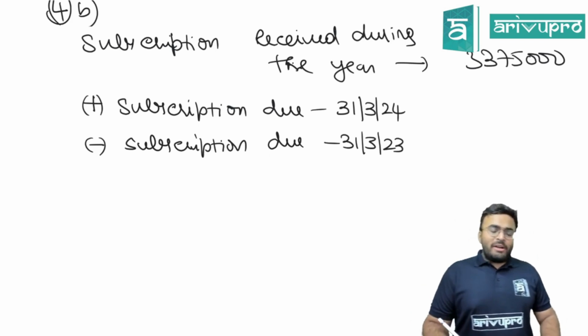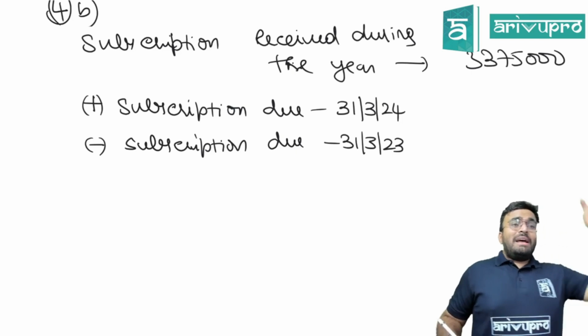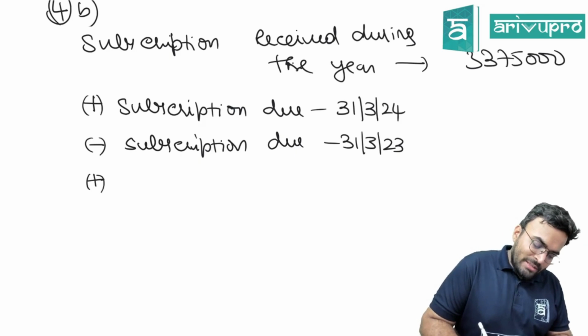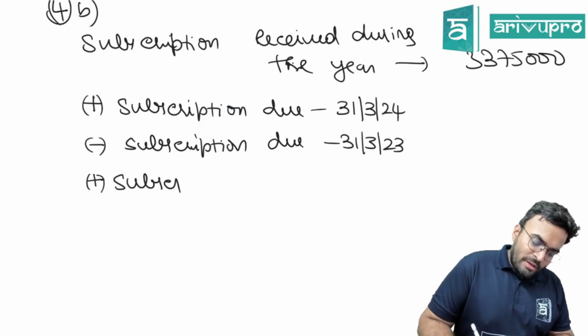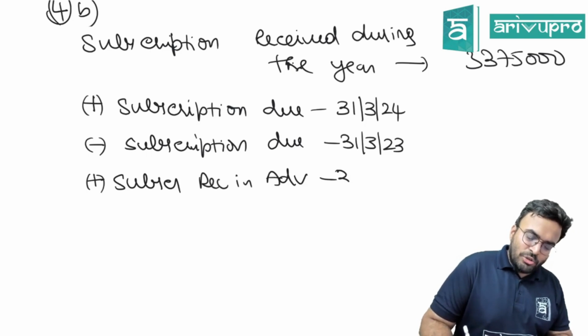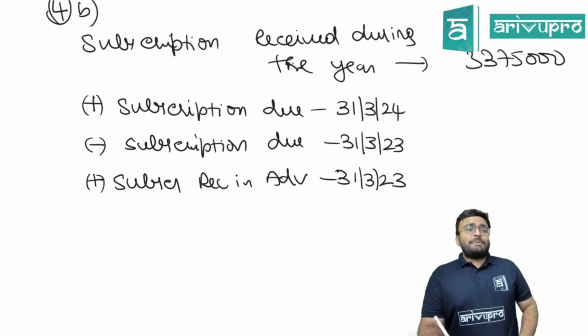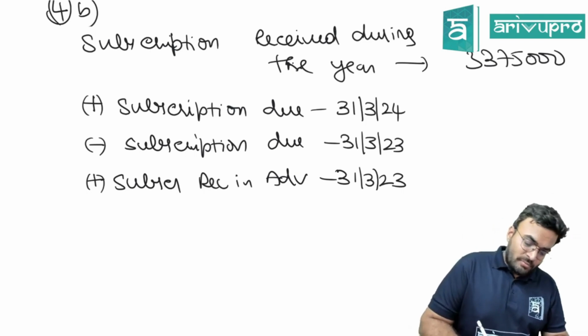Clear? What about received in advance? Last year's received in advance should be added. Plus subscription received in advance 31st of March 2023. This year's received in advance should be subtracted because it is next year's.